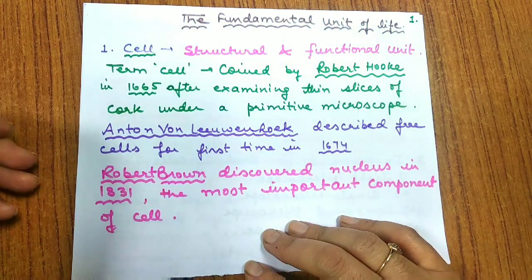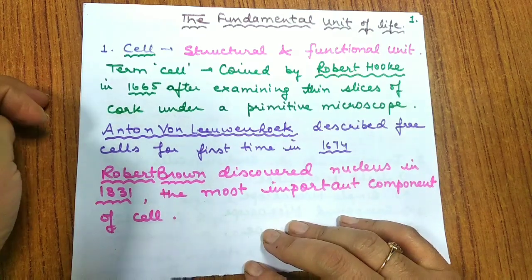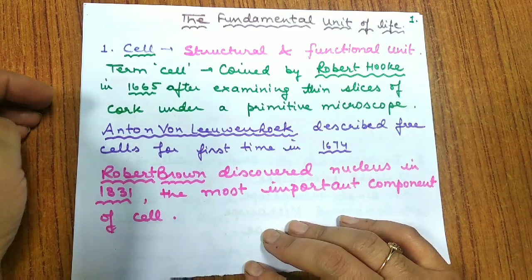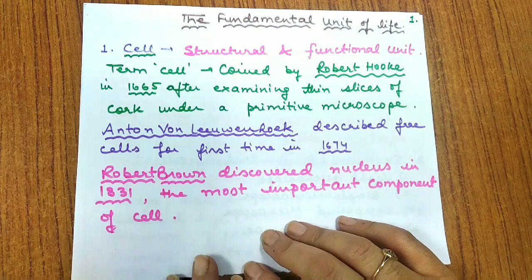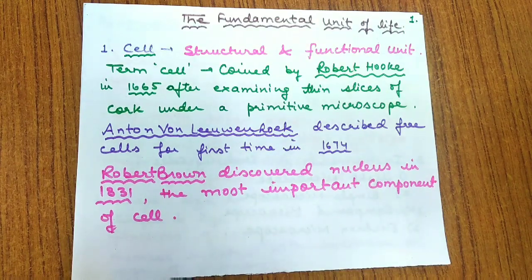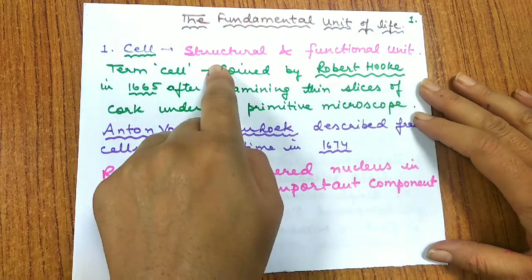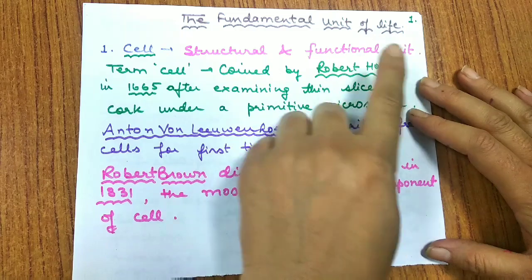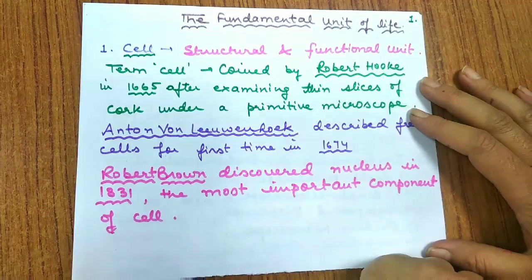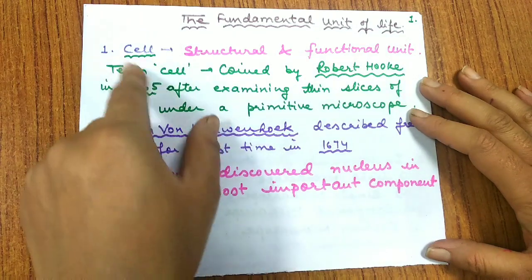So in this chapter, we'll discuss first of all the history of the cell, the discovery of the cell. Then we'll move to unicellular and multicellular organisms, and its various types, prokaryotic and eukaryotic. So let's start with the chapter. What is a cell? We say that the cell is the structural and functional unit of living organisms. Now, how did this cell come into existence?